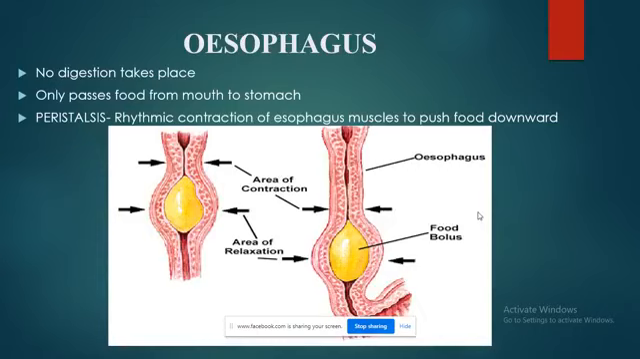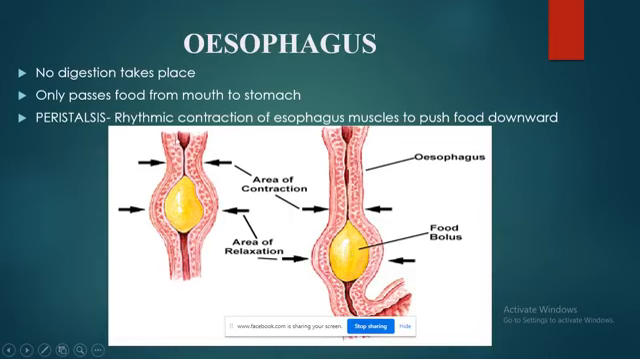Now, the next part we have is the esophagus. The mouth cavity opens into a small muscular tube-like structure known as the esophagus. In the esophagus, no digestion takes place. It is a pipe-like structure, made up of muscles, that passes food from the mouth to the stomach. Here a very interesting and important process takes place, known as peristalsis, that is the rhythmic contraction and relaxation of the esophagus muscles to push food downward.